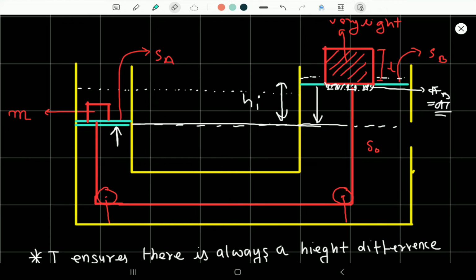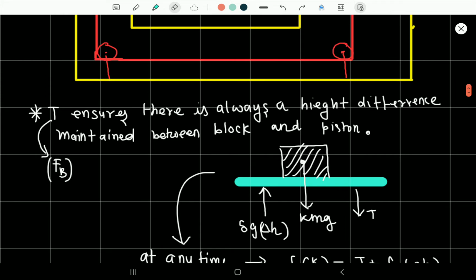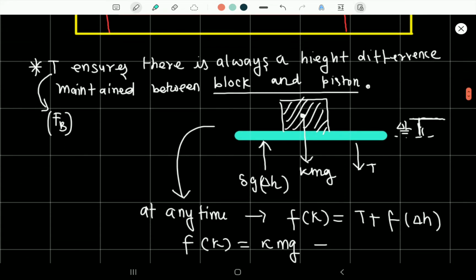So here we can say that the tension T ensures that there is always a height difference maintained between the block and the piston. We already discussed that there will always be a height difference of delta H between the water level and the piston level. So let that be delta H. There would always be a force acting on it, which would be rho g delta H into A, and k m g.